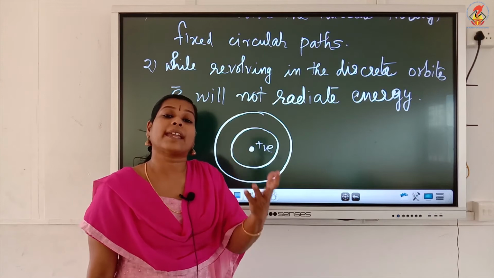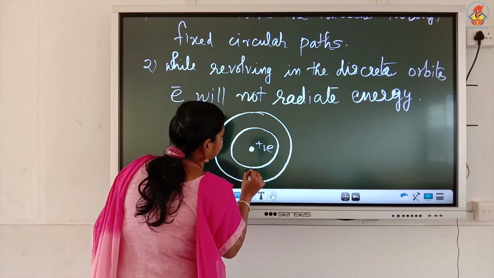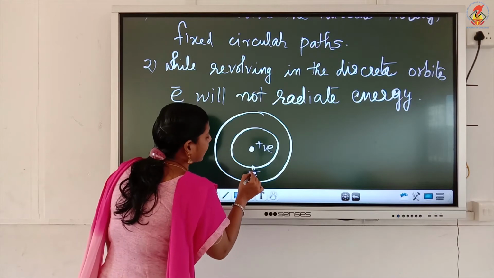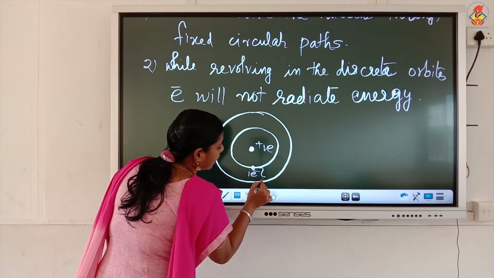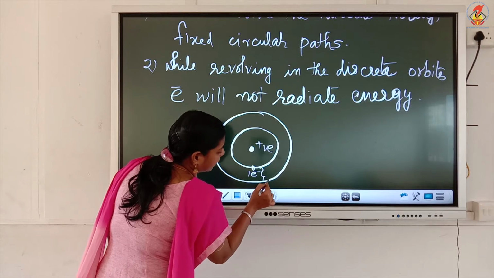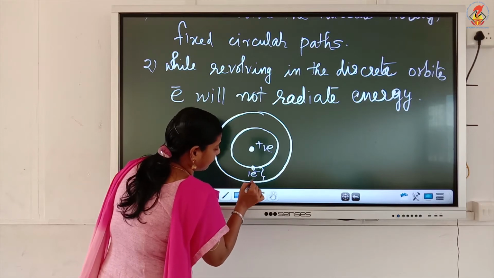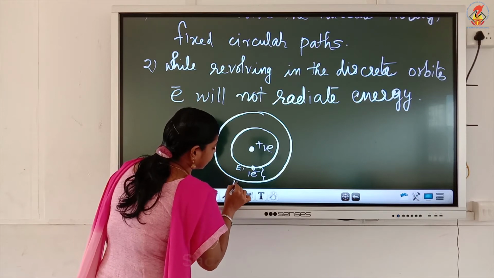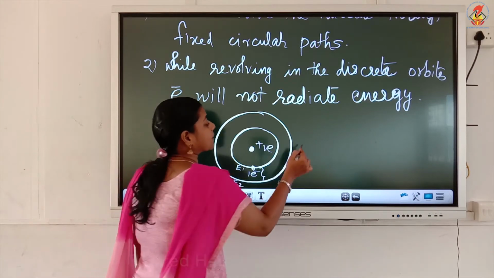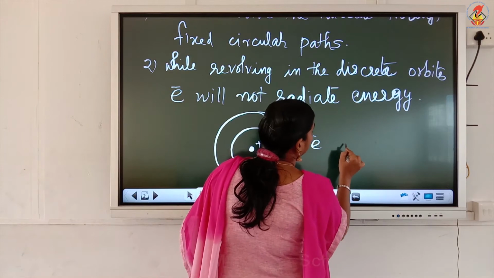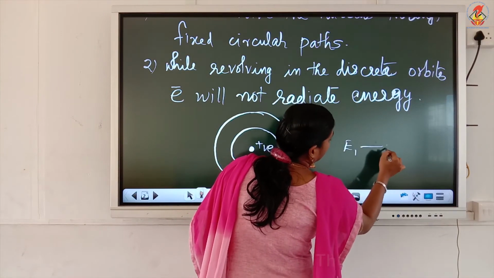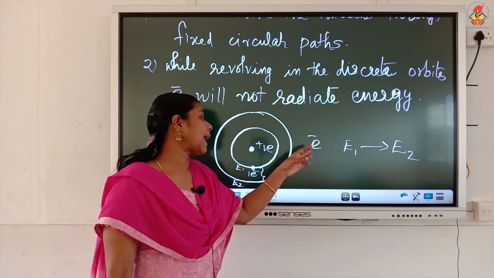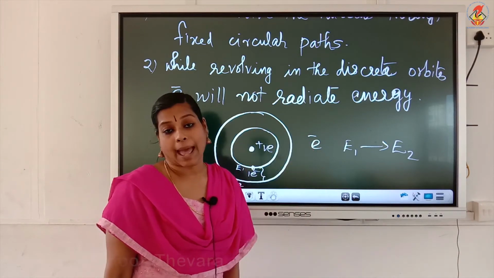But suppose one electron is here, and it jumps from the smaller energy level to the higher energy level, say this is energy level 1 and this is energy level 2. So one electron is jumping from E1 to E2, from the first level to the second level. At that time, energy change will happen.